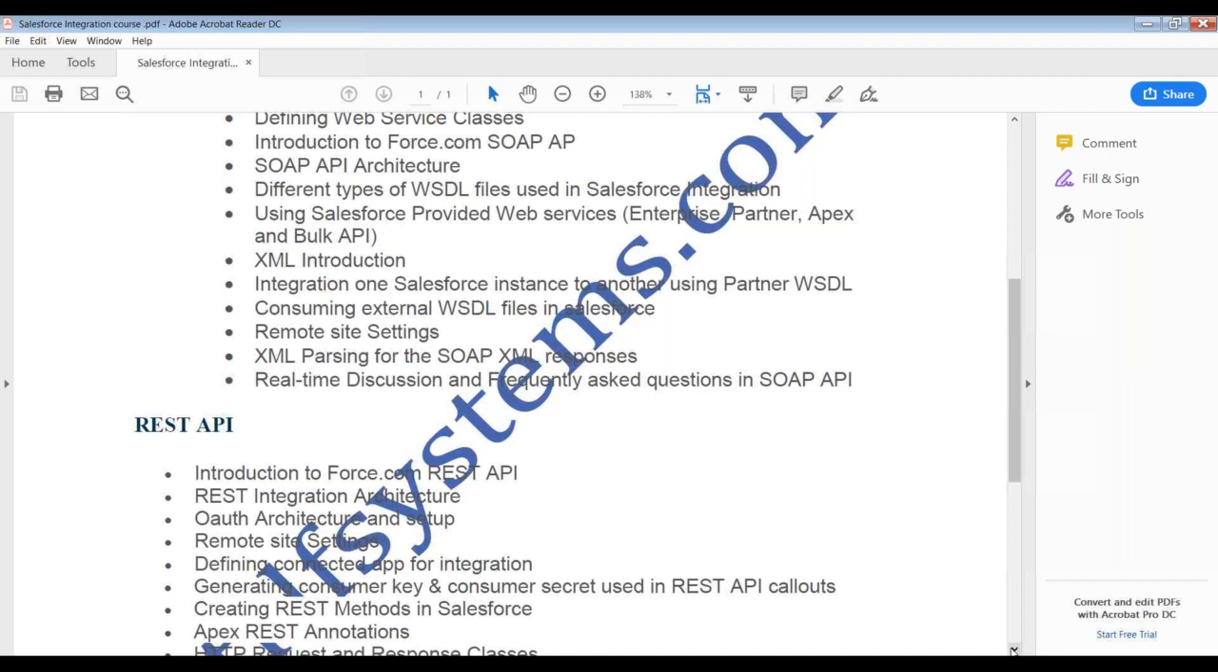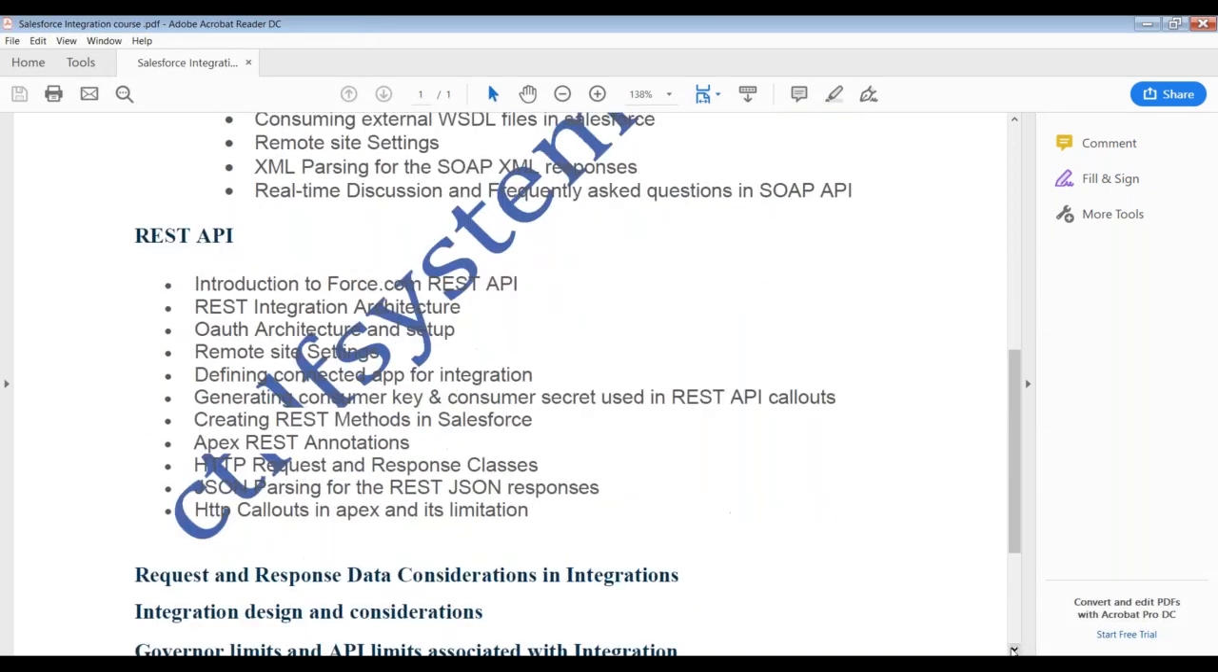Okay, and also we'll make one non-Salesforce system which we develop using .NET. We'll expose some Salesforce as a service, and we'll consume it using some .NET application. Also we'll see examples where we take a service from a Heroku app and try to consume it in my Salesforce.